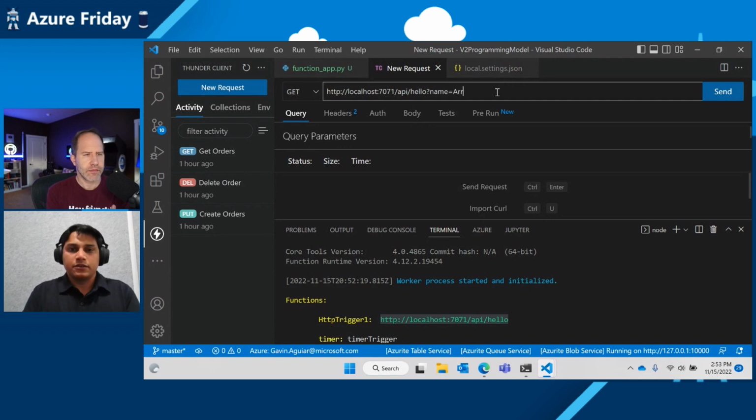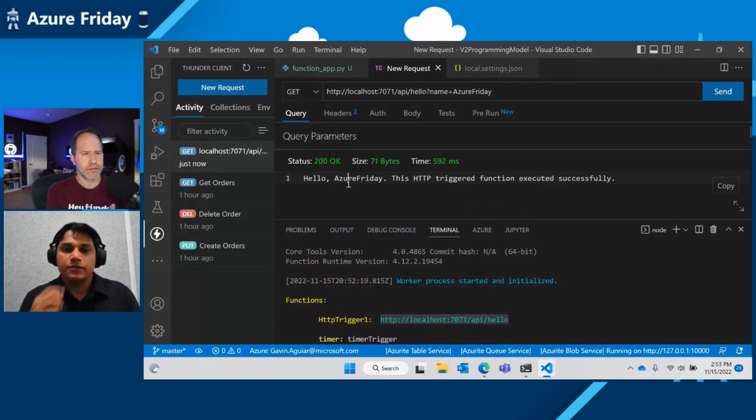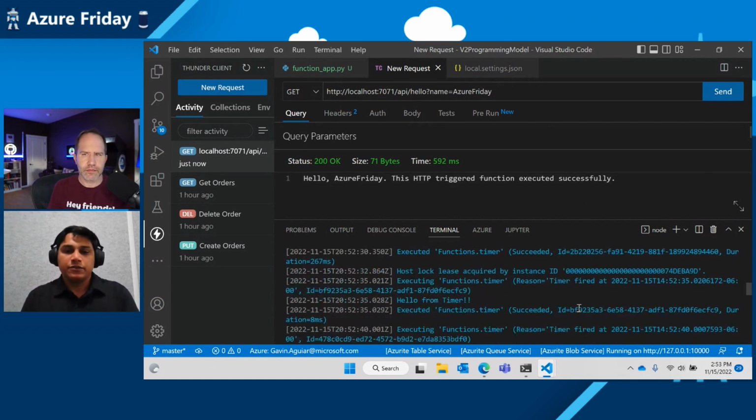Let's say I want to say hello Azure Fridays, and we got the response from the HTTP trigger itself. As you see, we have two functions which actually ran, and it took just a few minutes to create two functions and get them running within Azure Functions itself. Mm-hmm.